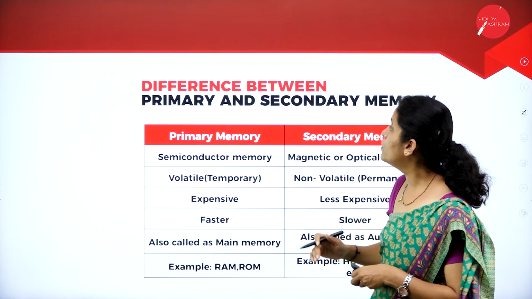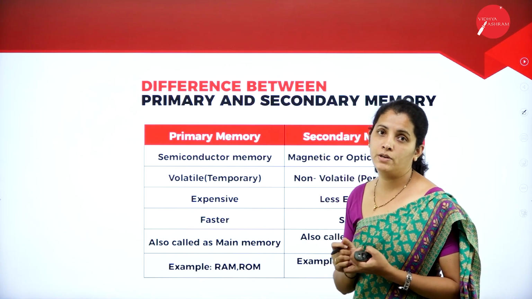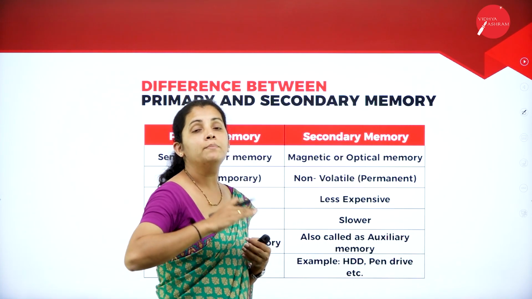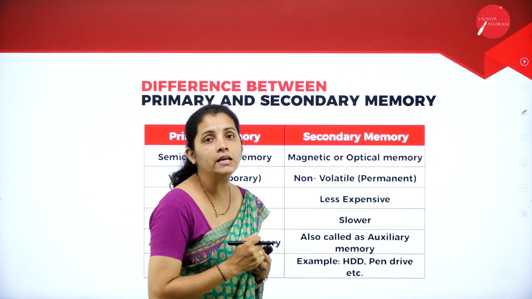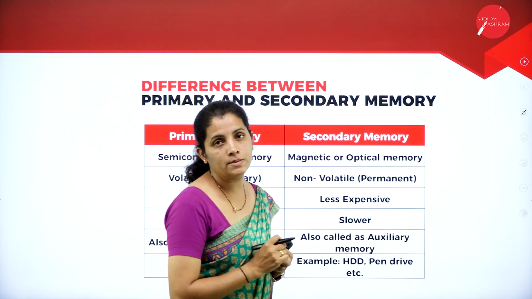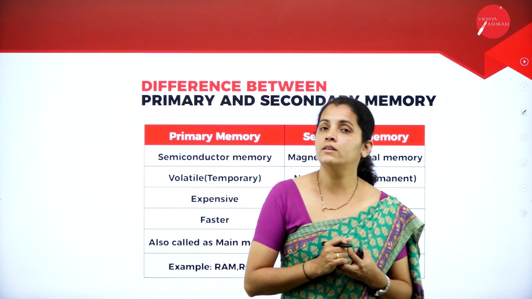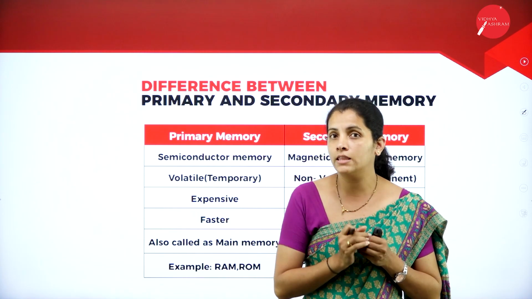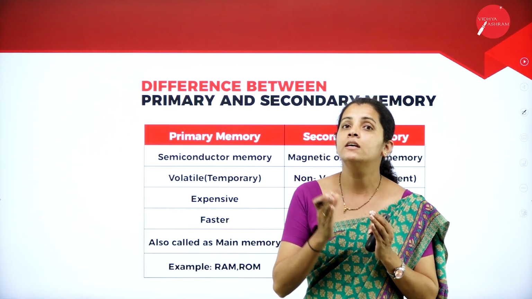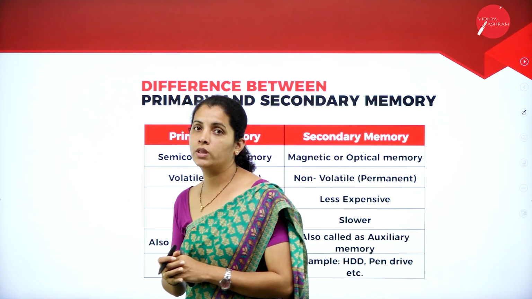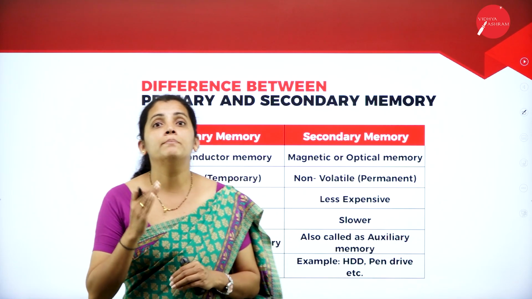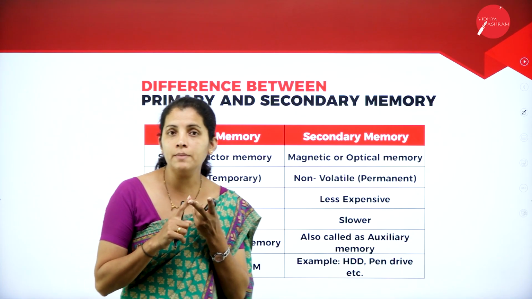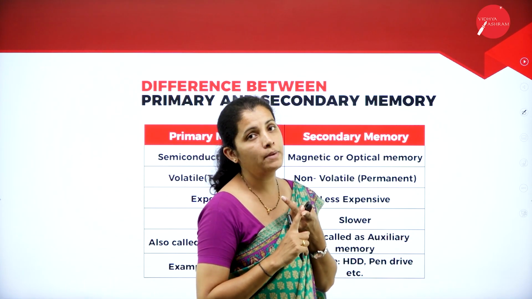Moving further, I'm going to discuss the difference between primary memory as well as secondary memory. In my previous sessions, we had a discussion regarding what is primary memory and what is secondary memory. So here the memory is nothing but the storage space that is mainly used to store the data, and the memory is further classified into two types, that is primary memory as well as secondary memory.